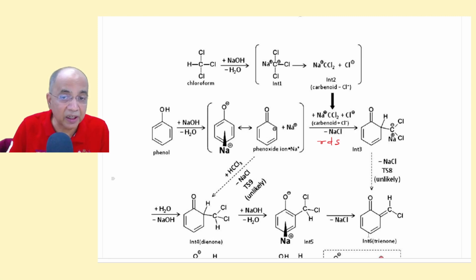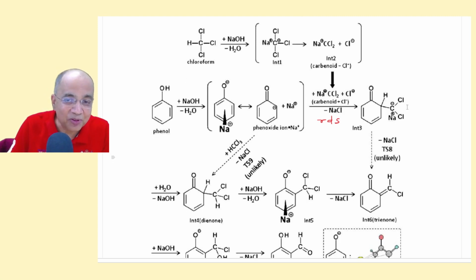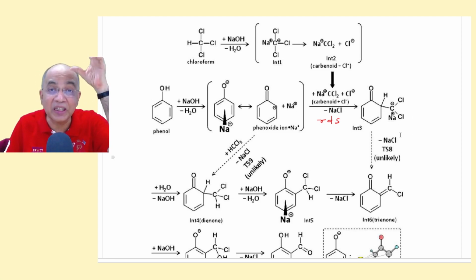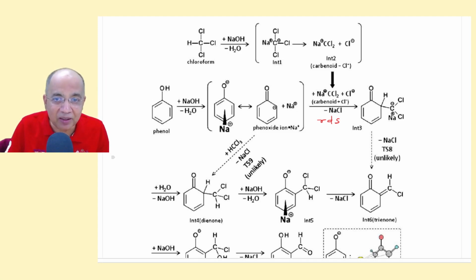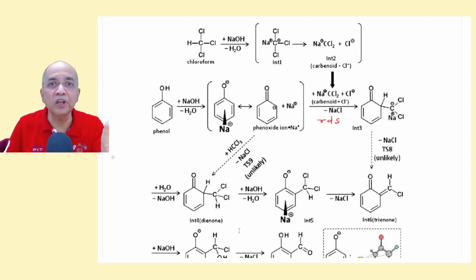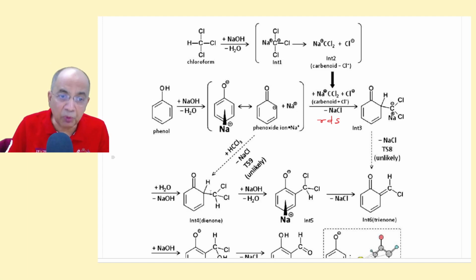Now this step is unlikely. So this is forming, but not via this transition state, as I'll show you. Rather it is giving this. It is abstracting H+ from water. I told you that supports the Hein mechanism, not the mechanism I showed you from Google, Wikipedia. This C- is abstracting a proton from water and expelling OH- to give you this dienone product, which was isolated even from phenol. Maybe to a very small extent it has been isolated, but when there is a methyl substituent, it's the only product. That's the beauty.